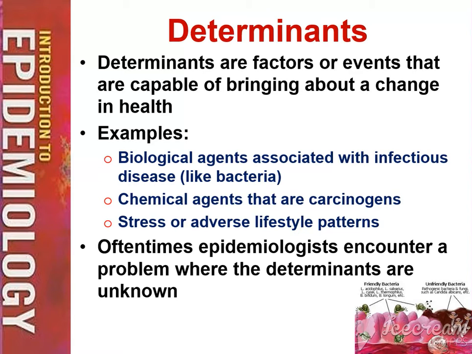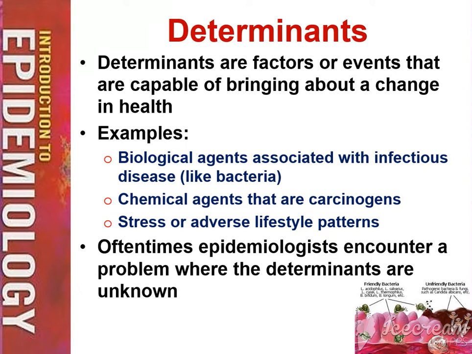Determinants are factors or events that are capable of bringing about a change in health. So for example, there are biological agents associated with infectious disease like bacteria or viruses. Cue COVID-19. So that's what COVID is. It's a biological agent. Chemical agents that are carcinogens. We learned that carcinogens mean cancer-causing chemicals, and then stress or adverse lifestyle patterns that can also determine a person's illness or death.